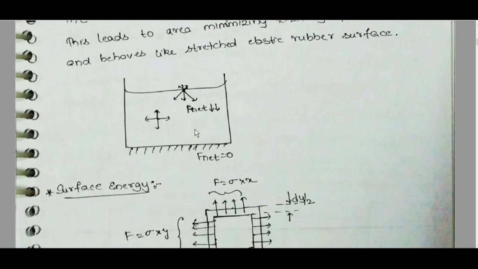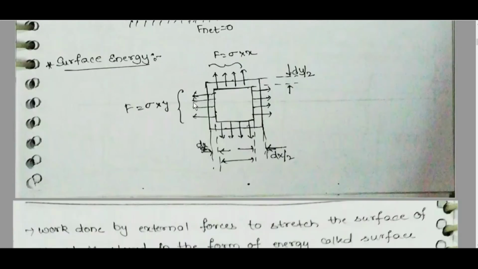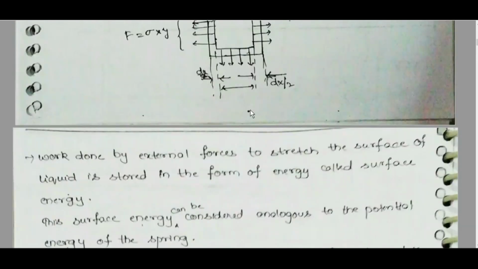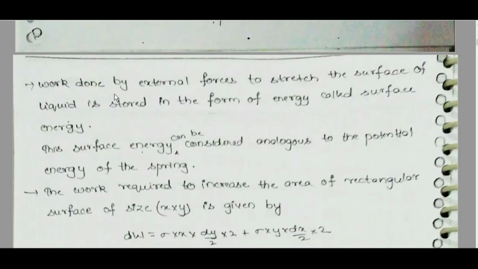If we put water like this, forces in all directions will be balanced, but on the surface there will be a net force F in this downward direction. It will be pulling. Surface energy: F is sigma into x and sigma into y. Work done by external forces to stretch the surface of liquid is stored in the form of energy called surface energy. The surface energy can be considered analogous to potential energy.